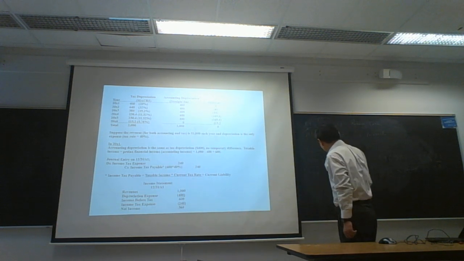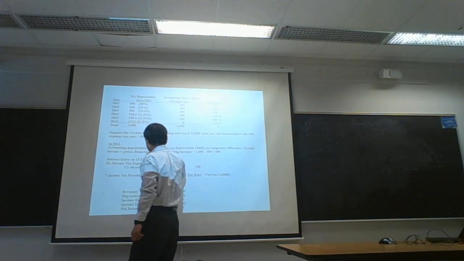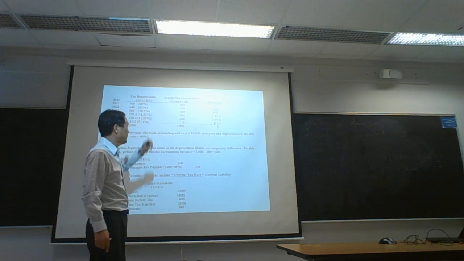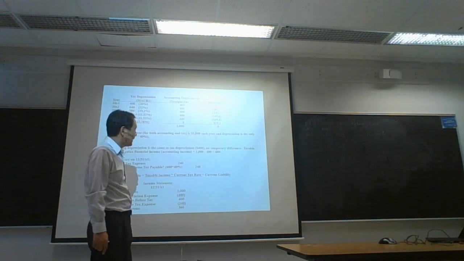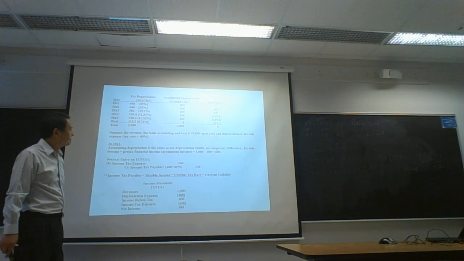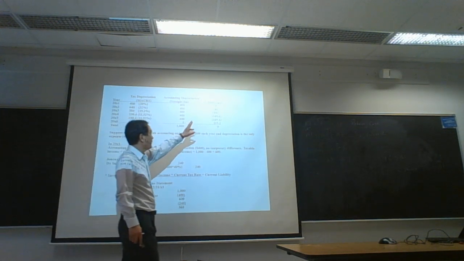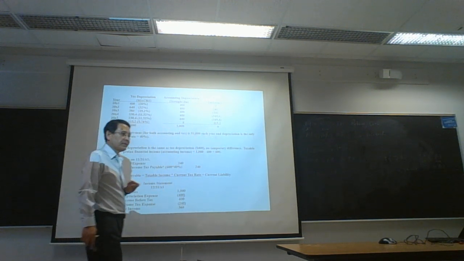All right. In the first year, accounting depreciation is same as tax, at 400, 400, and 400. So there's a zero difference in the first year. Okay, so there's no temporary difference, zero temporary difference, and account income is same as taxable income.